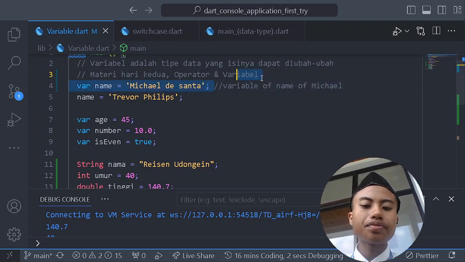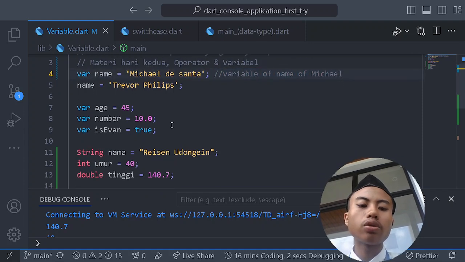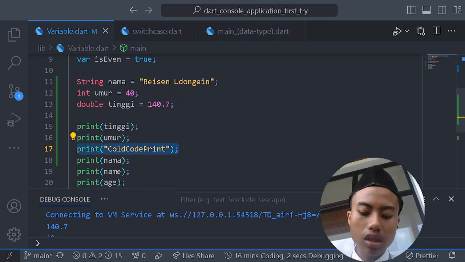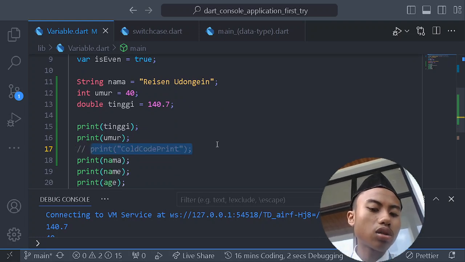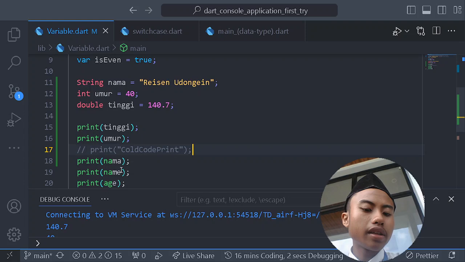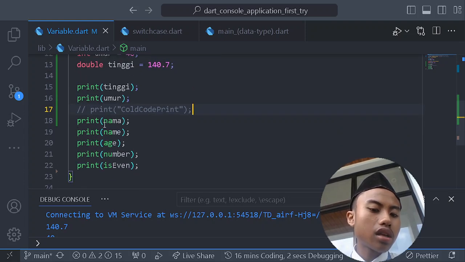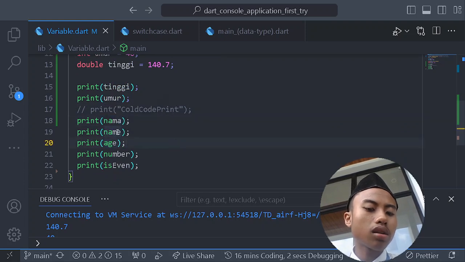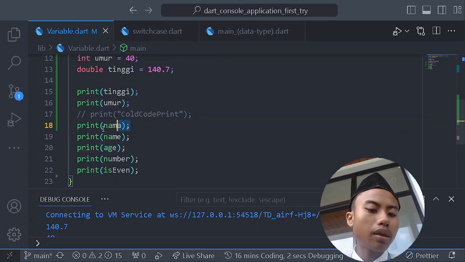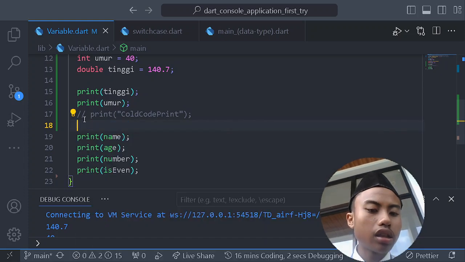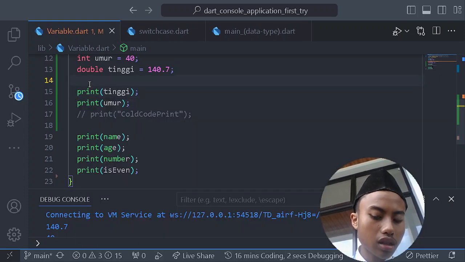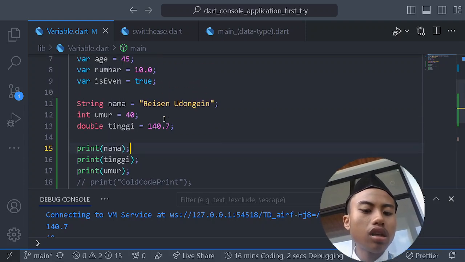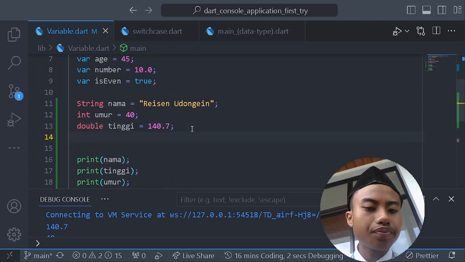This will not be executed by the code. And then, yeah, let me just put this as a comment, because I don't want to print this code, and there is some error thing. Let me put this name above it.